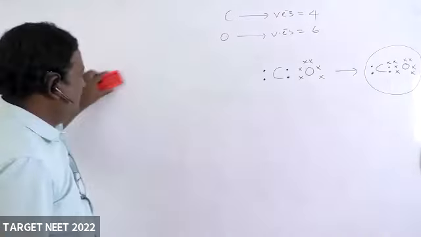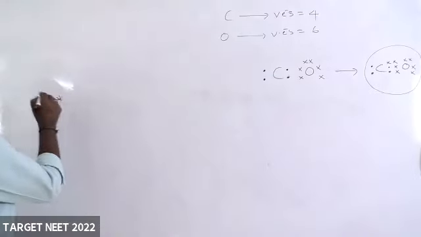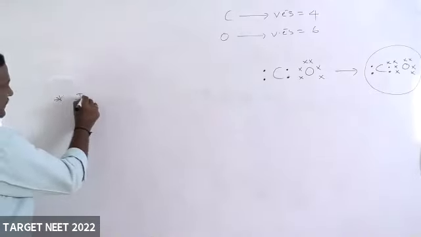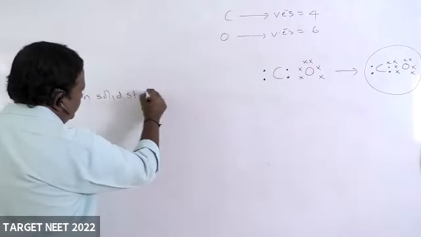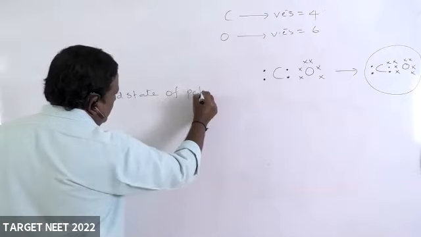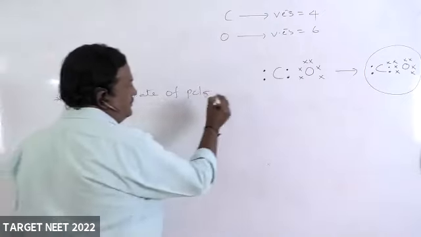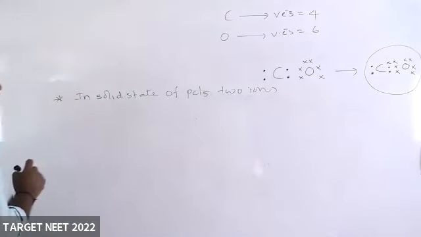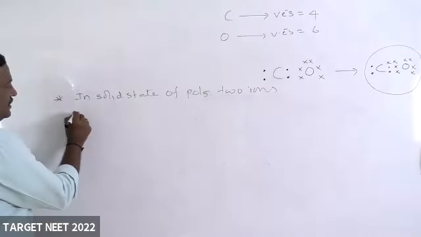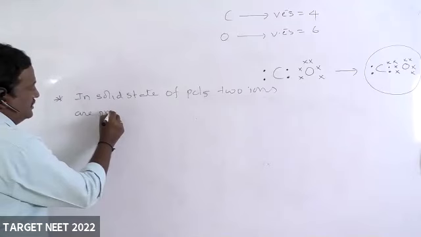Now, one more, right? Finally, in solid state of PCl5, two ions are present.